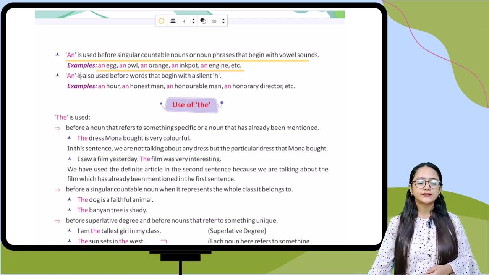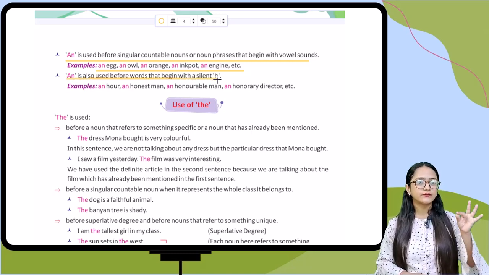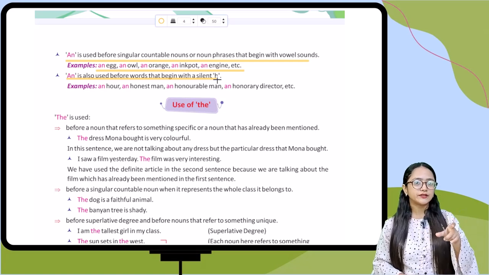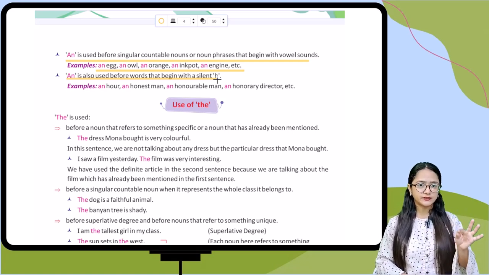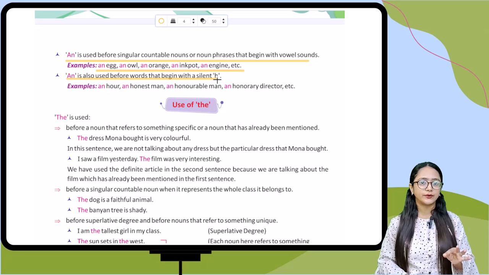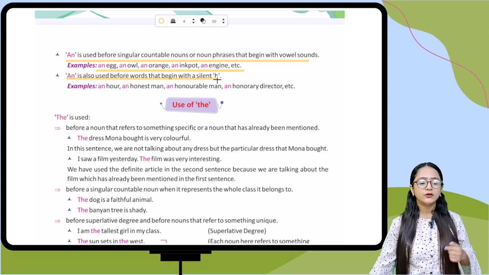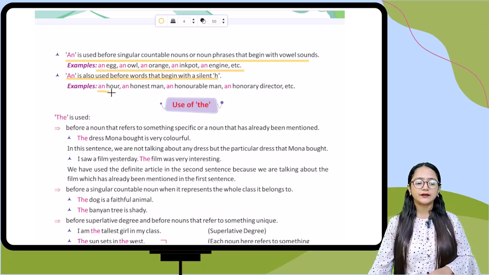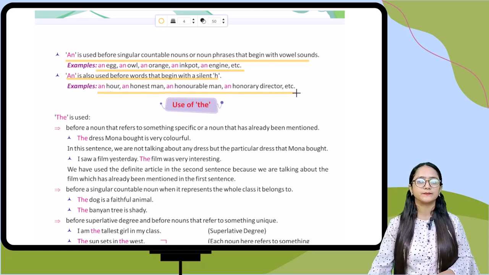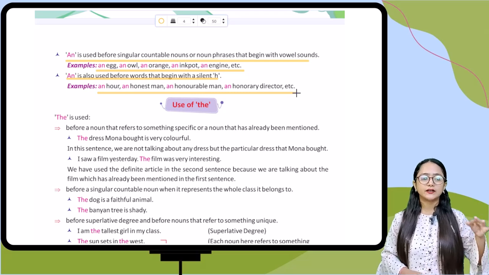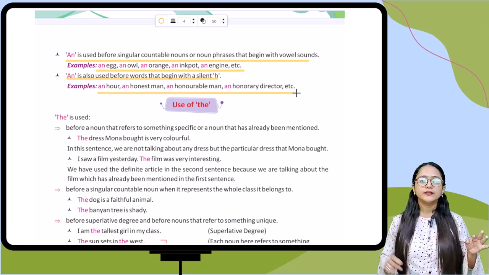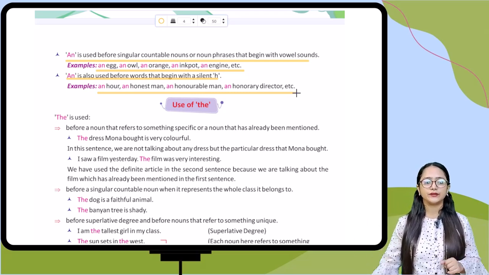Now the next thing is that an is also used before words that begin with a silent H. That means the word starts with a consonant letter, but it has a vowel sound. For example, an hour, an honest man, an honorable man, an honorary director, etc. So this hour is carrying the O sound, a vowel sound. So that's why you have to put an before it.